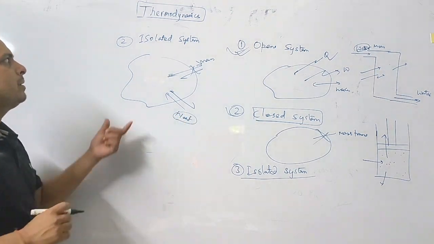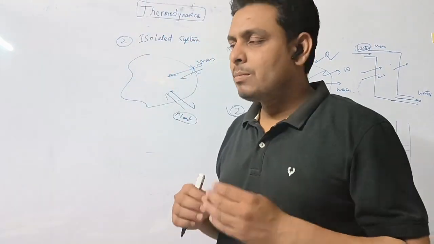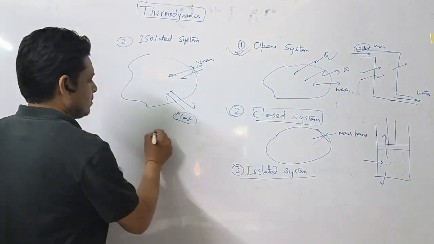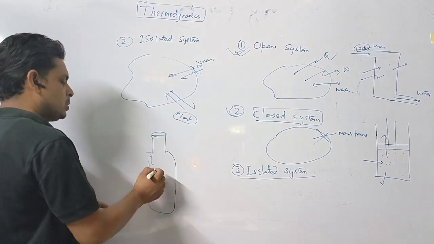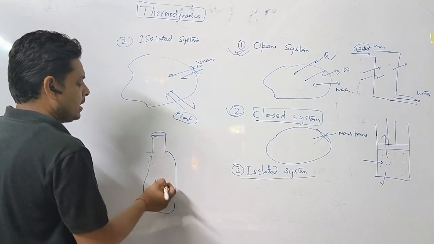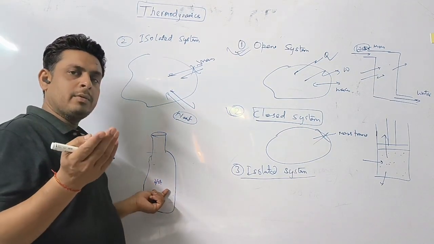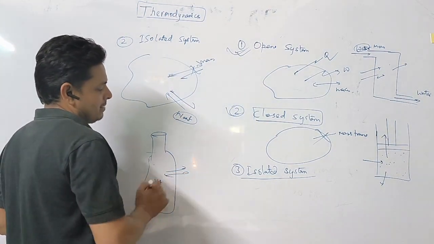Can you think of any example of an isolated system? So there is an example. I think everyone knows about the thermoflask. What does it do? Suppose this is a thermoflask, okay? When you keep hot tea, it remains hot for a certain time. Why does this happen? Because there is no exchange of heat.